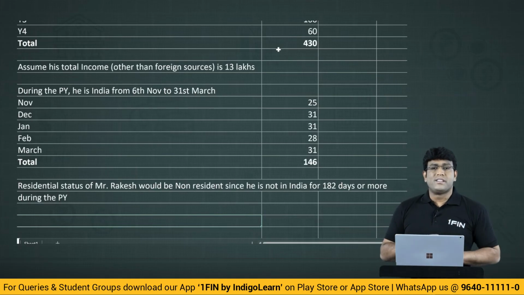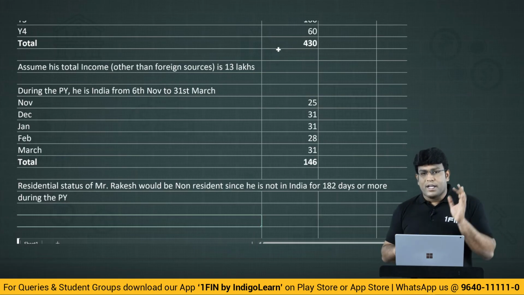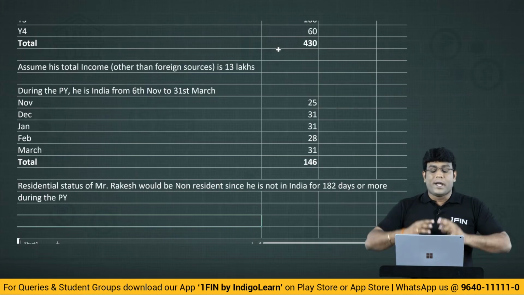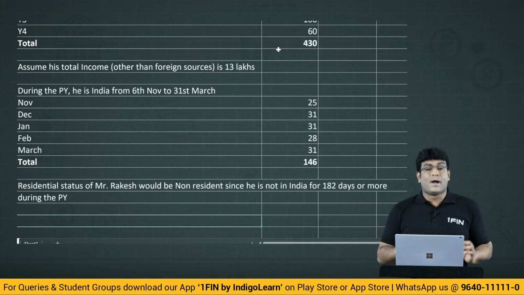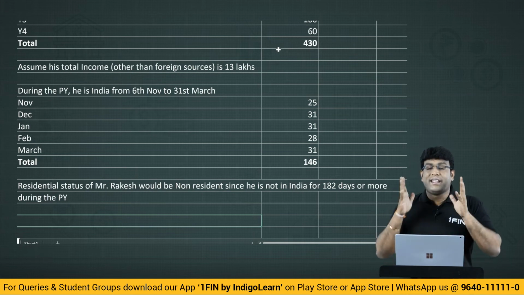You are getting my point, my dear friends? Don't try to get confused. Don't tell that, sir, why you have not looked at 120 days condition. 120 days condition I will not look at because 120 days condition will come only if total income other than foreign source is more than 15 lakhs. But in the question I changed that figure to 13 lakhs.